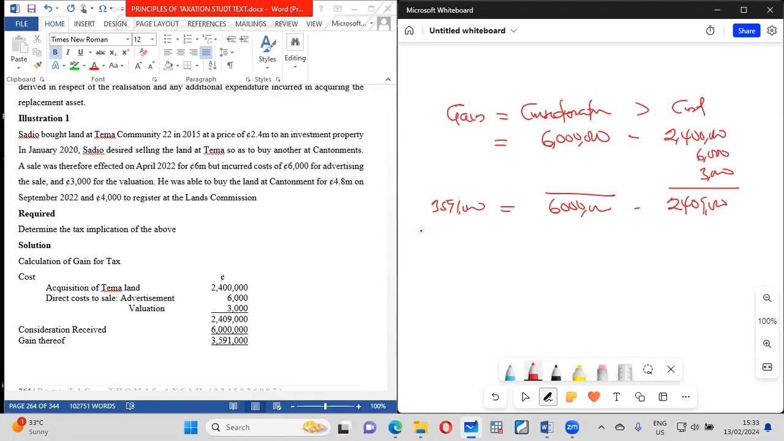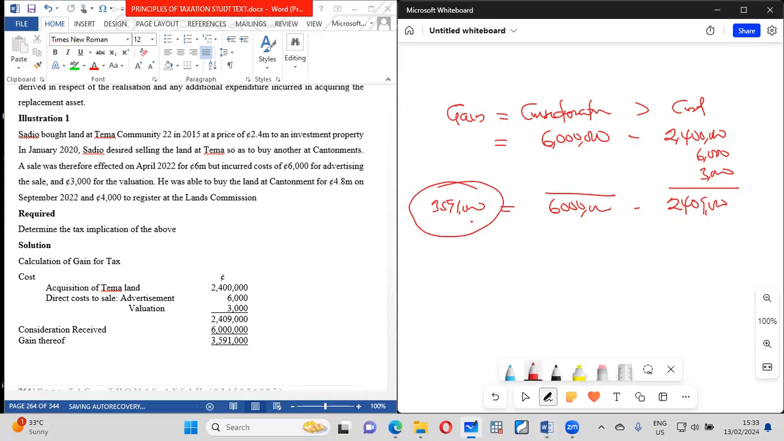But because he bought another one, let's see the date he bought the other one, which is September. We said that if you buy another one after selling within 1 year, so September is within 1 year, it's good news for you. And you must let your entities see these things clearly. What is going to happen is that we cannot tax this one.